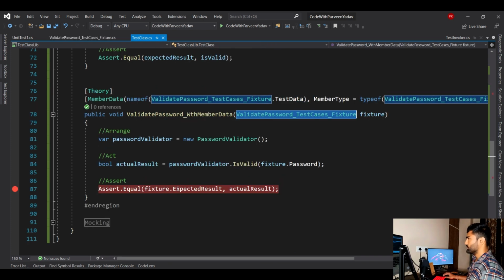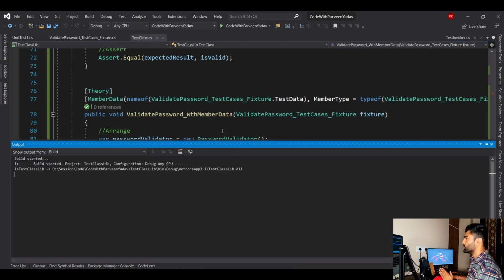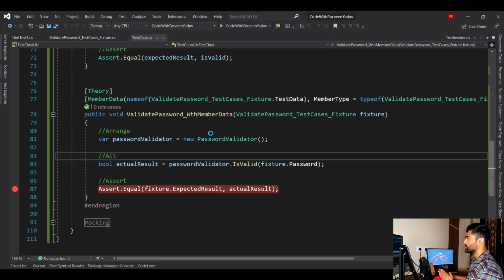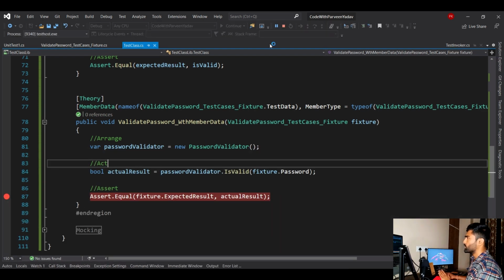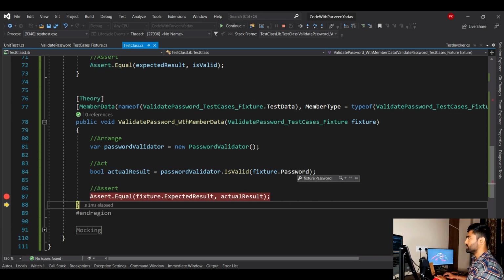Okay, now let's debug one more time, and I will just skip quickly. So it is debugging, and I'm going to hit the debugger, and I will directly show you the third one. First one is fine, second one is fine, and now we are on the third one. You see the password is empty and this also passed, right?